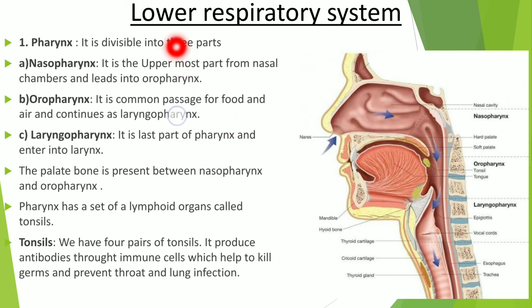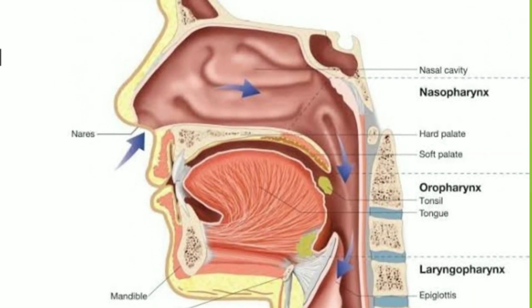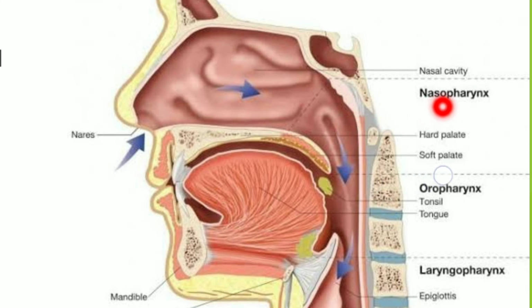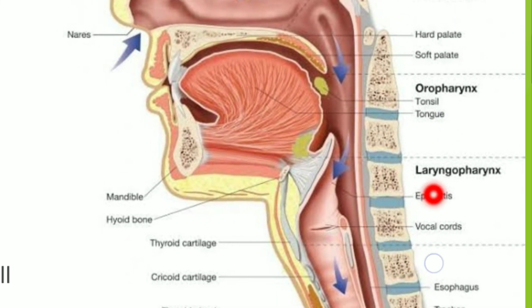Now, the lower respiratory system, which includes the pharynx, which is divided into three parts: nasopharynx, oropharynx, and laryngopharynx. See, in the figure, this is the narrow nasopharynx. This is the oropharynx, and this is the laryngopharynx.